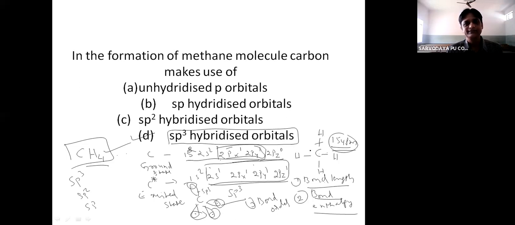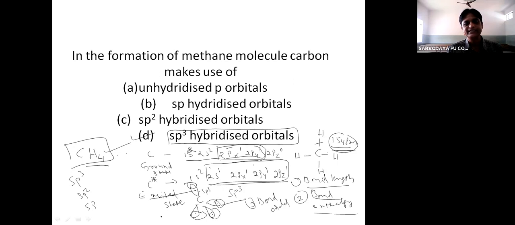There should be different bond parameters. But experiments have shown that bond length and bond enthalpy are the same in methane. If that has to happen, then the energy and shapes of the orbitals involved in overlapping for the covalent bond must be the same. So for that, the concept of hybridization is used.